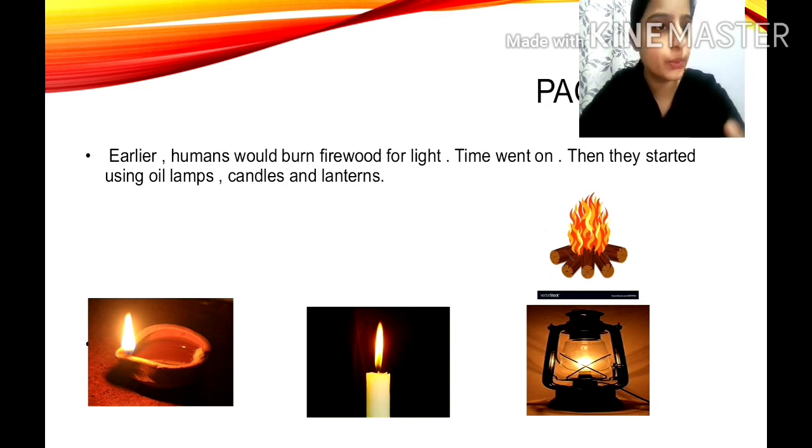Remember the sequence in which order the sources of light were used, children. First, there was no artificial source of light. Then after the discovery of fire, children, they started using firewood. Okay, they started to burn firewood for light. Then after that, they started using oil lamps, candles and lanterns. Clear?